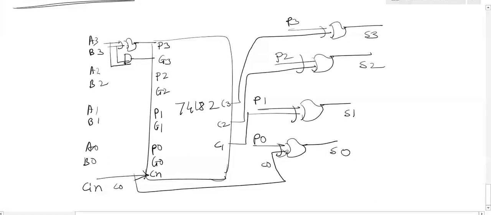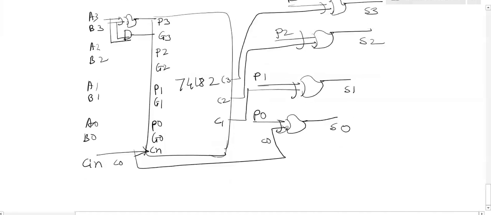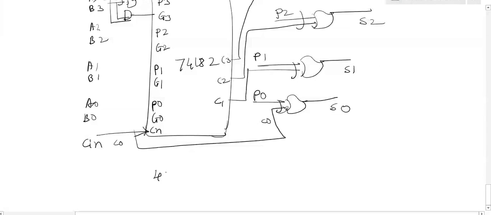And along with that, it is generating the final carry propagation and carry generation. Yes, clear? 4-bit parallel adder with 74182.